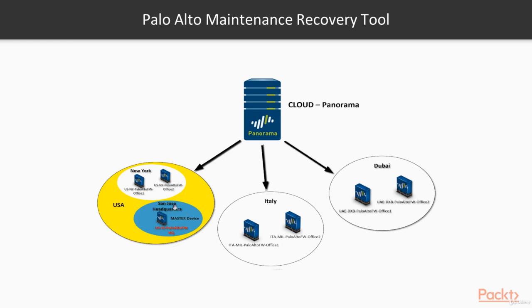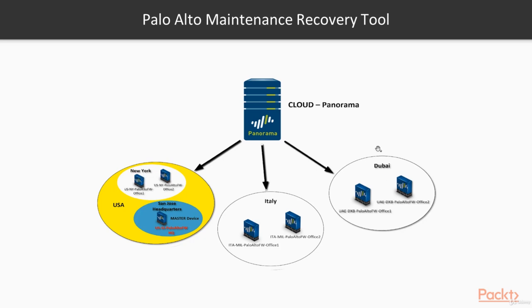So we have a master firewall, and we were talking about that master device that is going to be mirrored across all the other units. So we also have an Italy location, and we have 2 offices in Milan. In Milan, we have Office 1, and we also have another office, Office 2. So we have 1 firewall in Office 1, 1 firewall in Office 2. Same with New York, 1 firewall in Office 1, 1 firewall in Office 2.